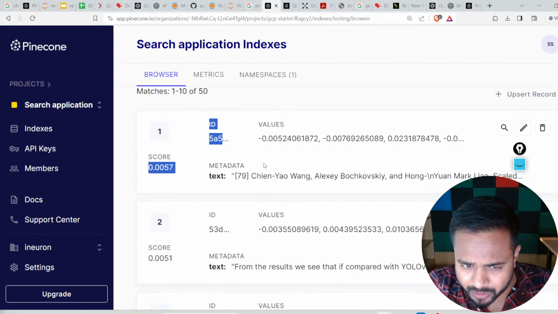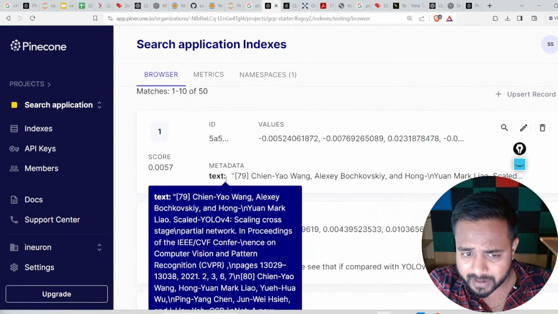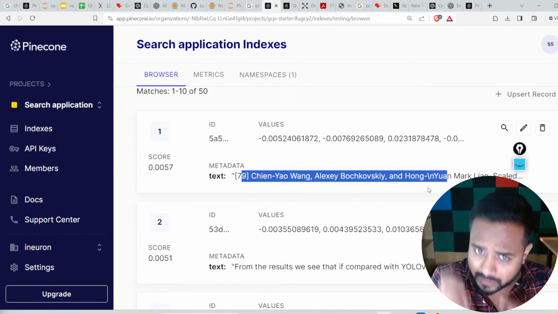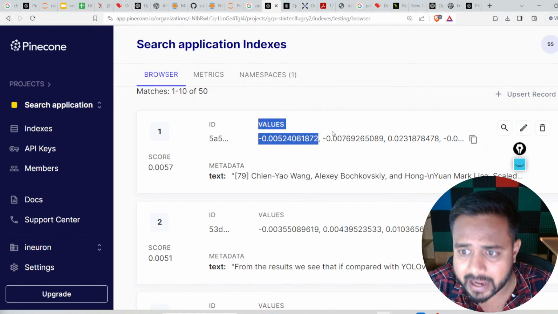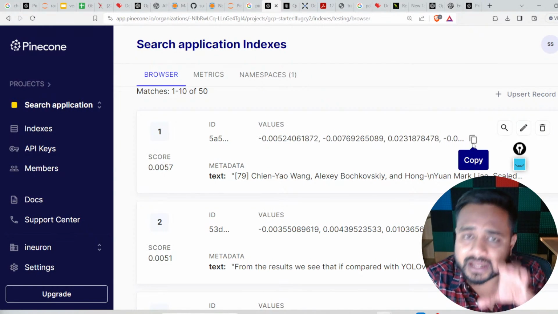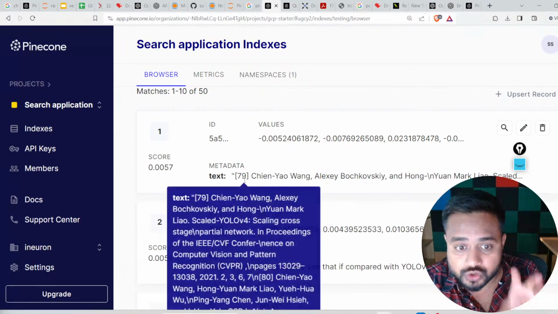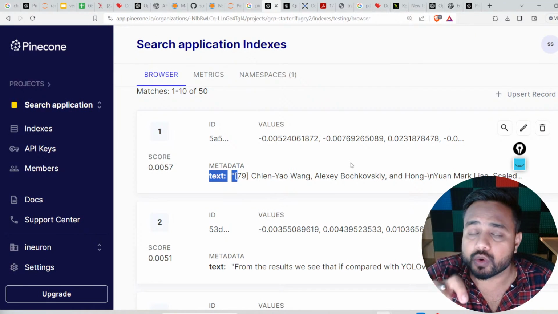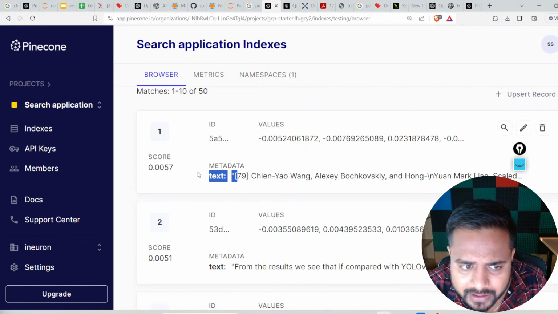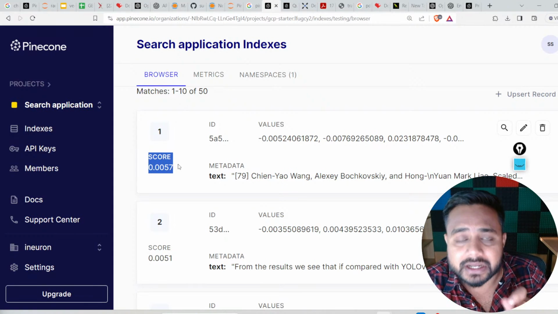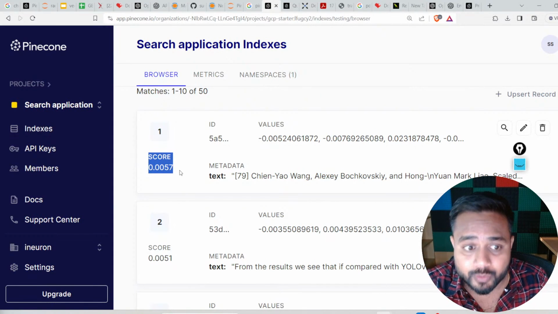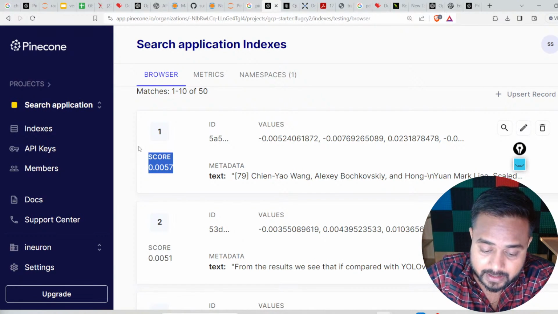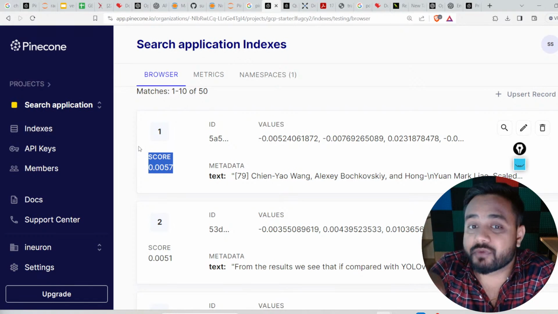Here, see, these are all the embeddings. Here is my text which I tokenized, which I converted into small phrases. And regarding that, here is the embedding. Just copy it and check. It is an embedding vector. So this text we are able to convert into embeddings, into vectors. And here you will find the score also. This represents a similarity score, right? How similar it is to other sentences, to other phrases. Here you can see this is my embedding.